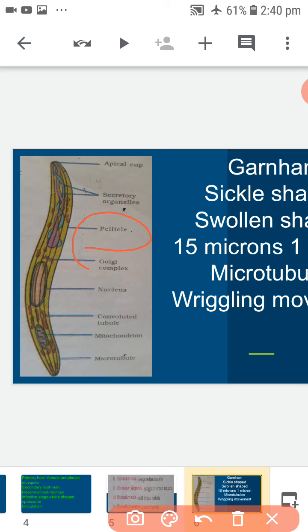The cytoplasm contains cell organelles such as Golgi complex, endoplasmic reticulum, mitochondria and nucleus.